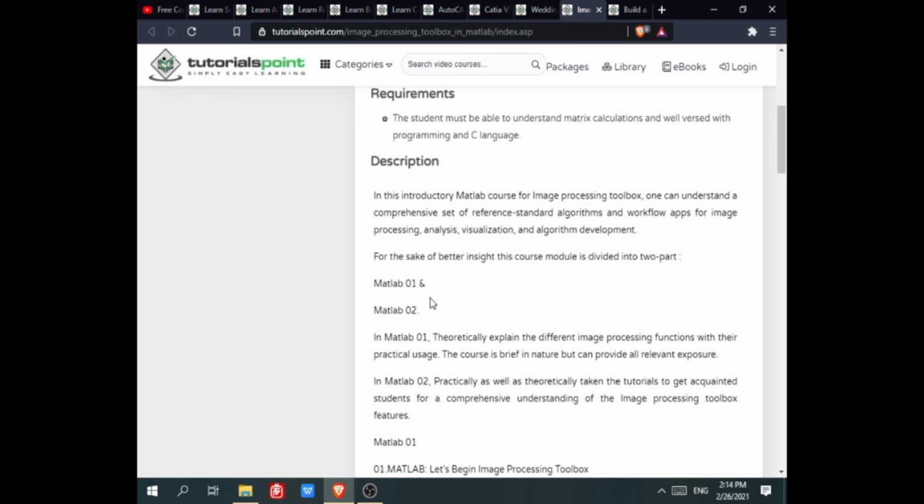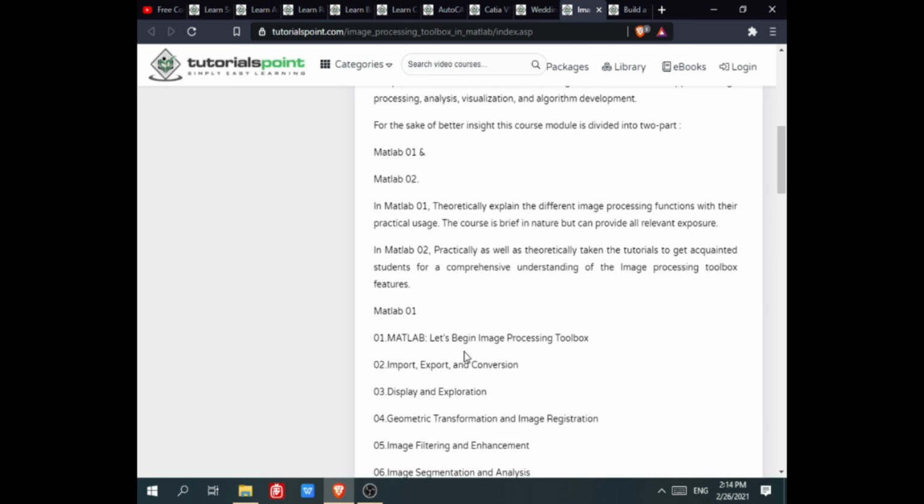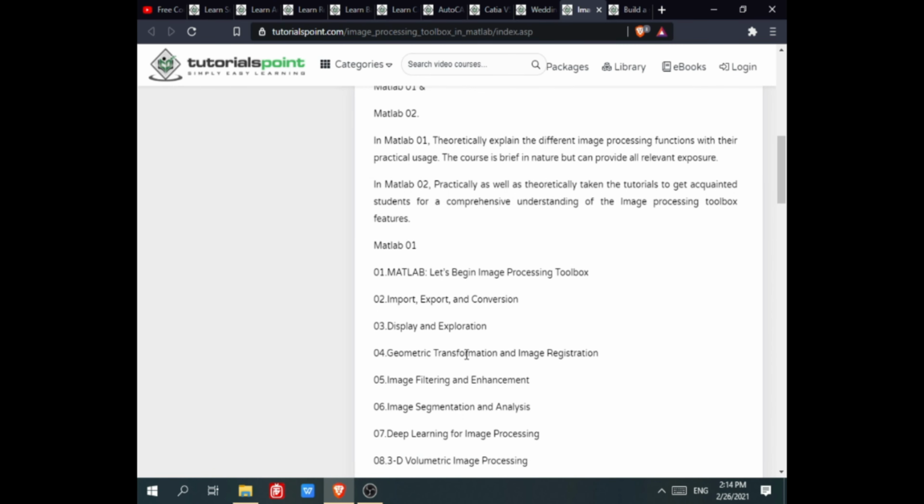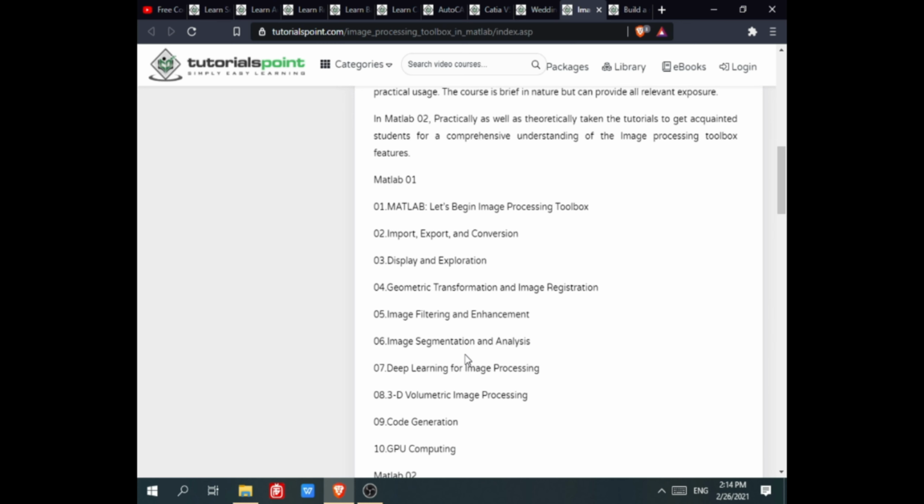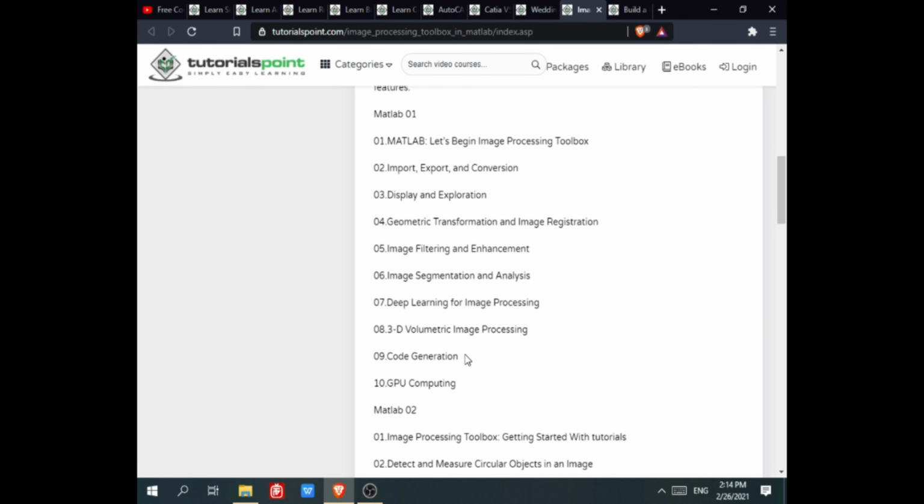The course is divided into two parts, MATLAB 1 and MATLAB 2. In MATLAB 1, you will learn the beginning of the Image Processing Toolbox, import, export and conversion, display and exploration, geometric transformation and image registration, image filtering and enhancement, image segmentation and analysis, deep learning for image processing, 3D volumetric image processing, code generation, GPU computing.